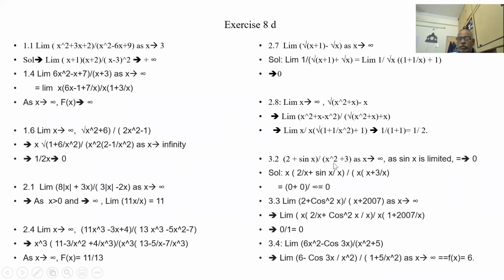2 plus sin x by x square plus 3 as x tends to infinity. Sin x is limited. So automatically x into 2 by x plus sin x by x into x plus 3 by x.